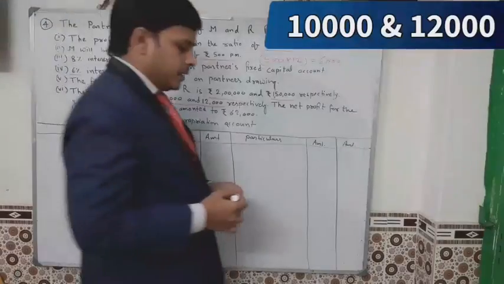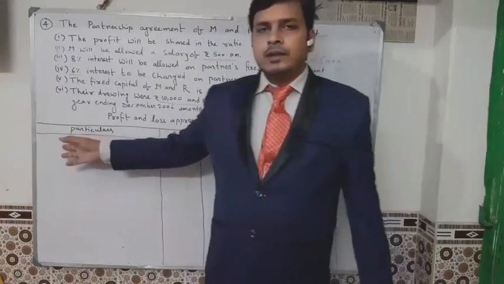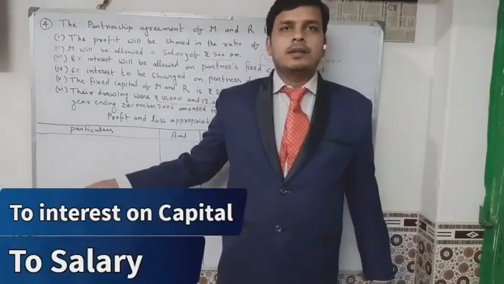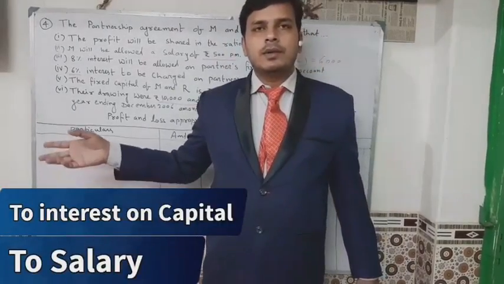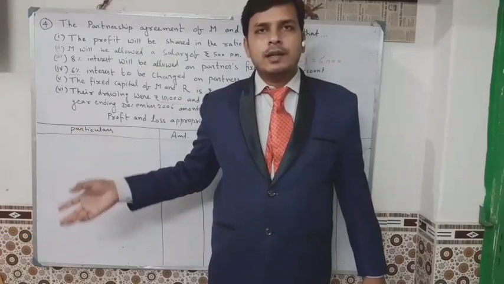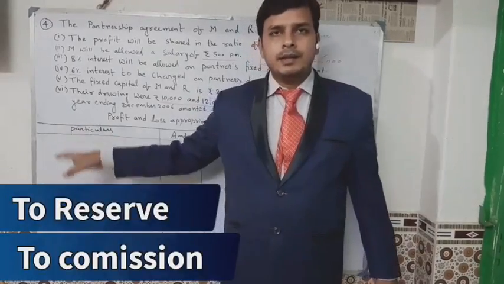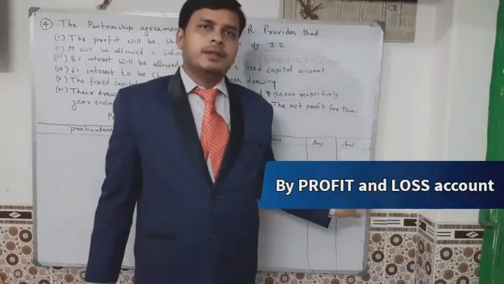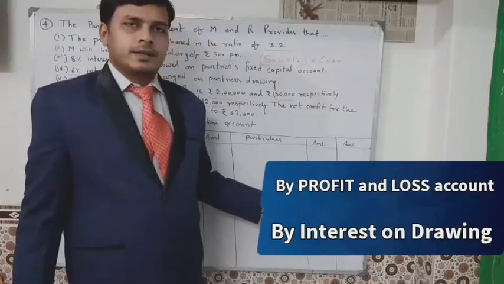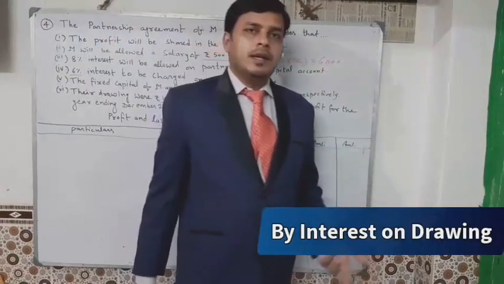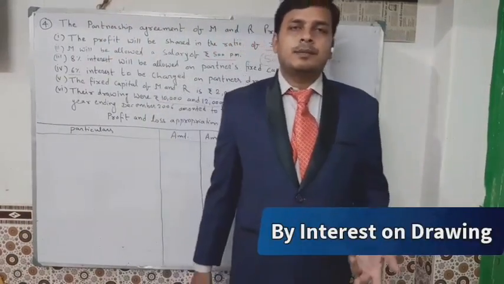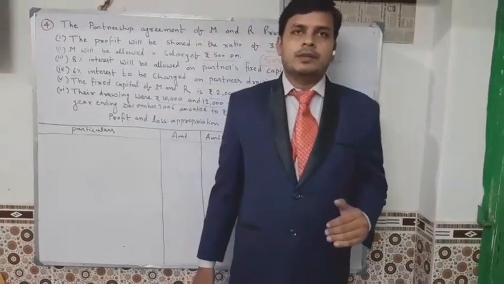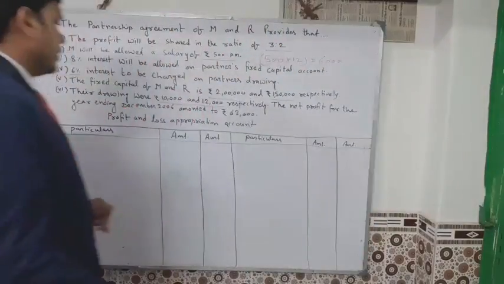We know very well, on the debit side we write to interest on capital, to drawing, to commission, to salary, to reserve, etc. And on the credit side we write by net profit, to interest on drawing, etc. Okay, you have already written the format in the previous class. Just see the format and solve it. Okay, so try to solve it.